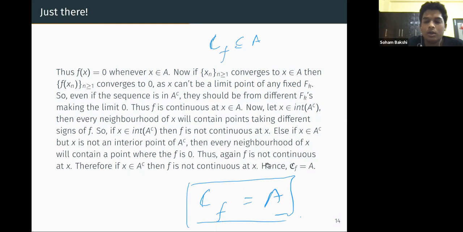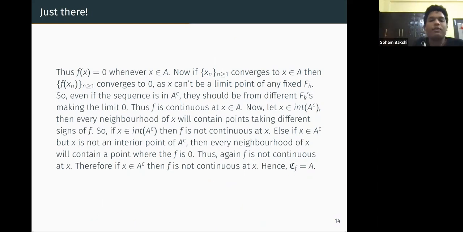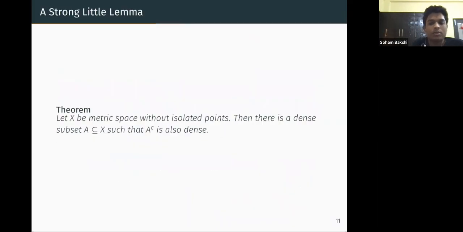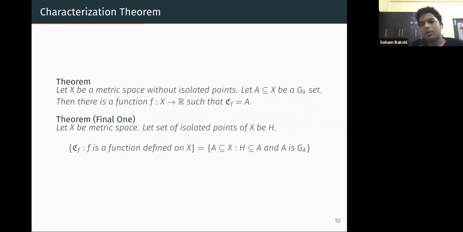Okay. So another thing we can notice here is this function is exactly 0 on A. f of x is 0 on A. Something we'll see later. Okay. So great. And now we have this, you can see the most important theorem in the presentation.